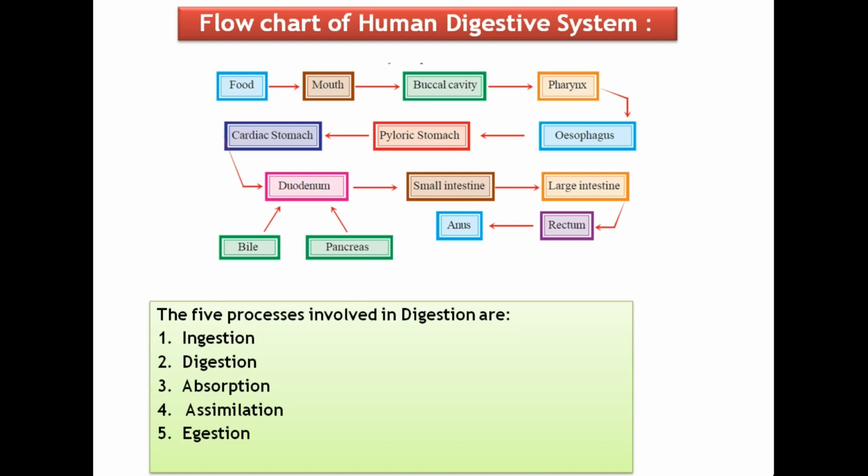And assimilation is the process in which the absorbed food is taken in by our body cells and used for respiration and energy provision. And finally, the expulsion of undigested food out of the body is called egestion.